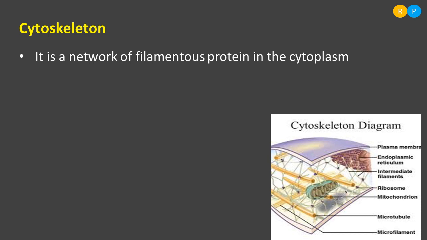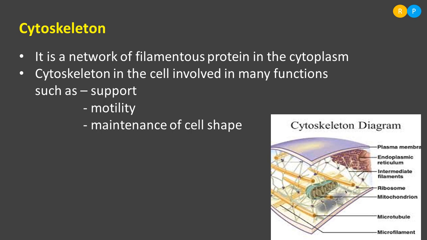Filament is nothing but a thread-like structure. This thread-like structure connects one end of the plasma membrane with the other end of the plasma membrane by running through the cytoplasmic region, so that many filaments form a huge network in the cytoplasm. That network is named as cytoskeleton. Then what is the use of this skeleton in the cell? When we talk about the skeleton, we always say it gives support to the body. That means it acts as a framework to our body.